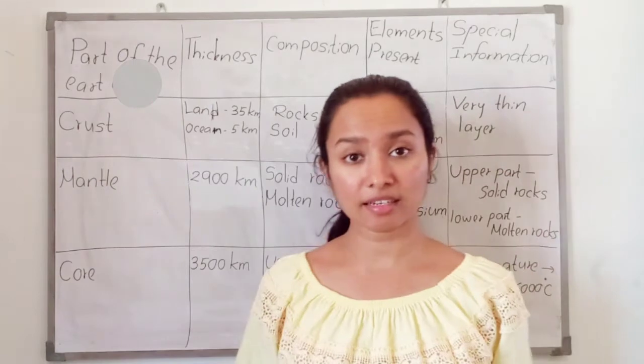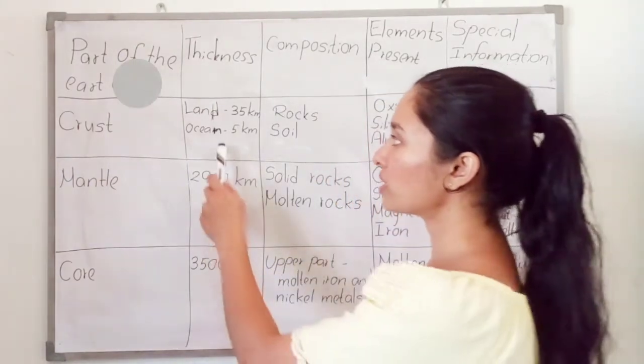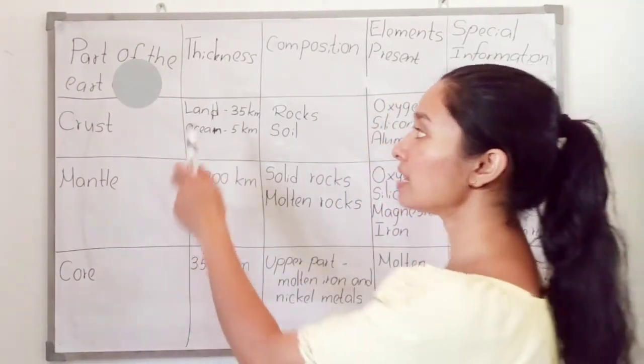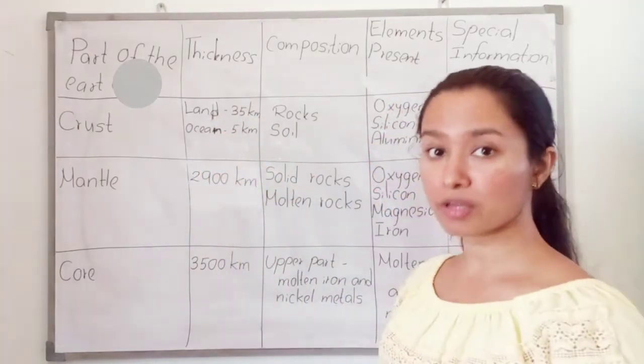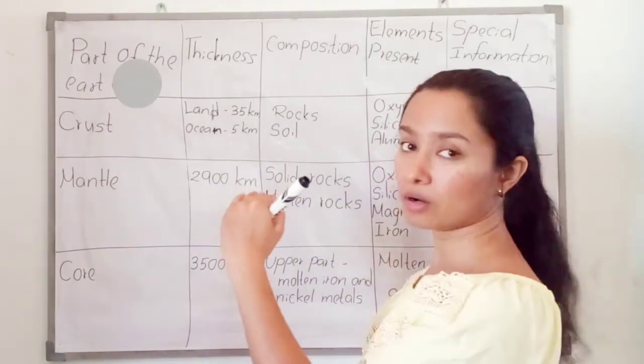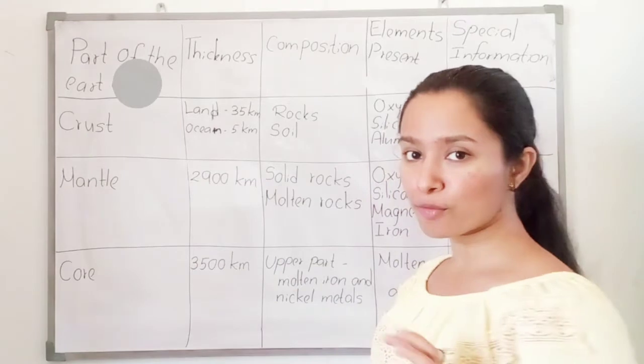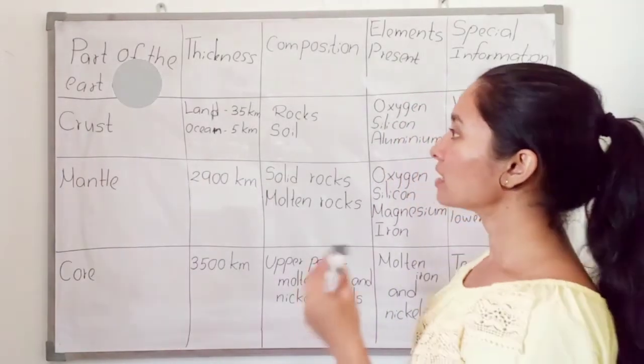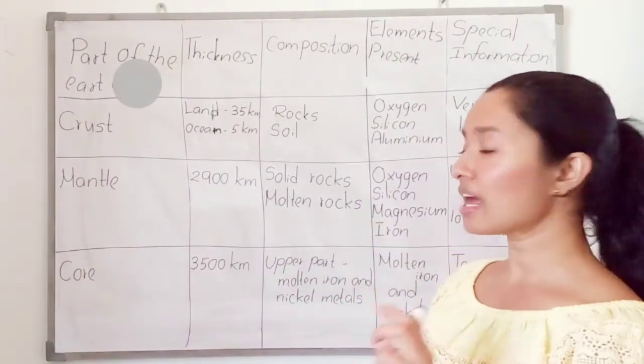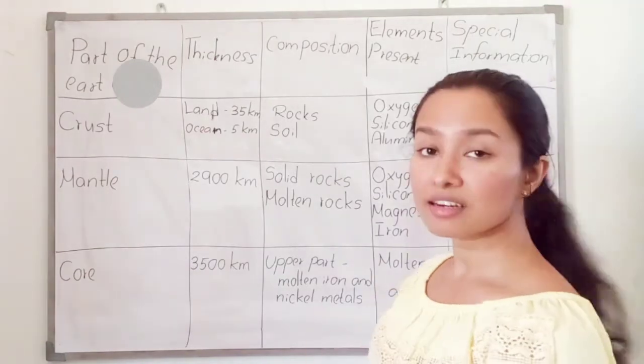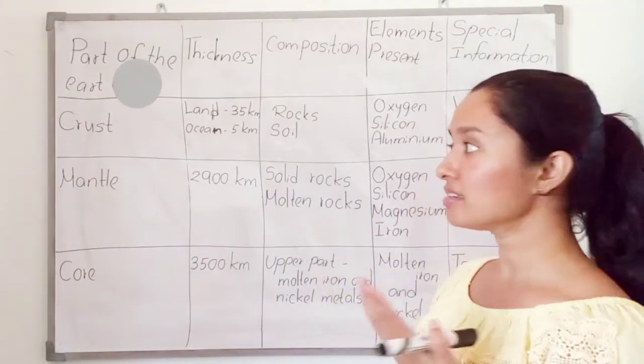First one is the earth crust. So what is the thickness? From the land it is 35 kilometers and at the bottom of the ocean it is 5 kilometers. We have discussed that. And composition. There are rocks and soil in the earth crust. We can find both rocks and soil.